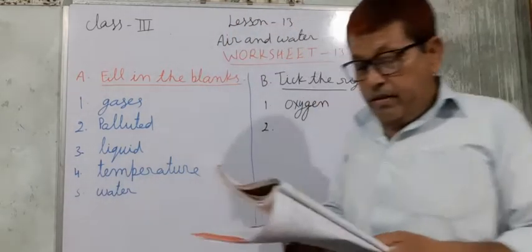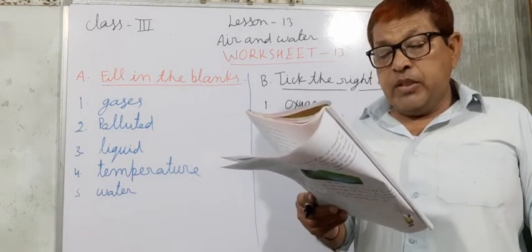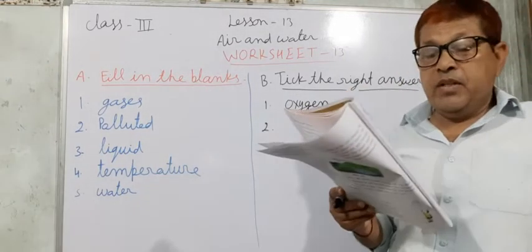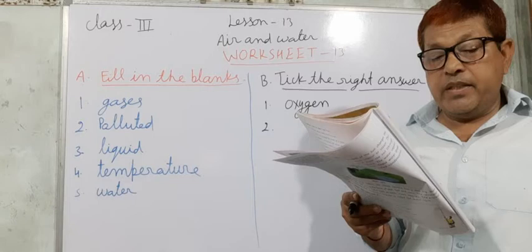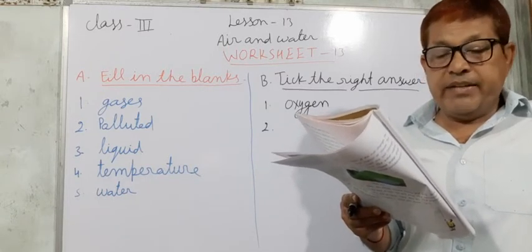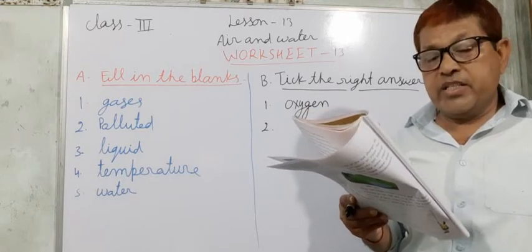Now second, when we breathe air through the nose, it is called. Three options are given: evaporation, respiration and condensation.